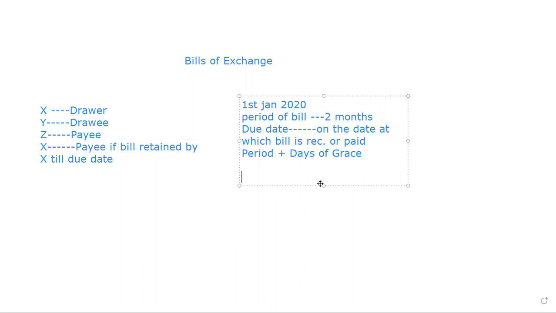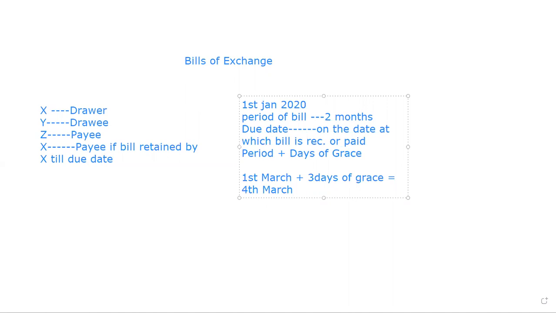But along with the 1st March, we have to add 3 days of grace. Then what will be the date? It will be 4th March. The due date will be 4th March.